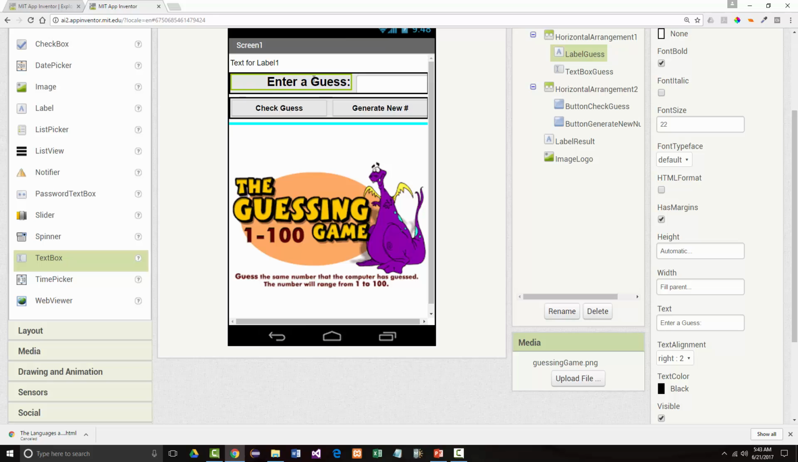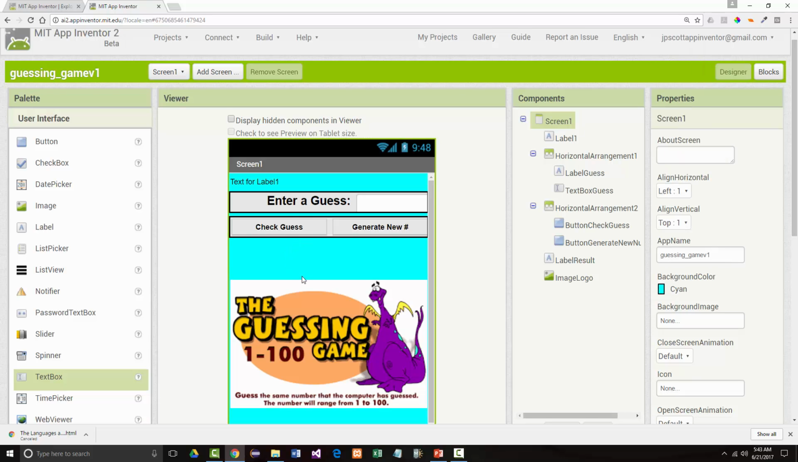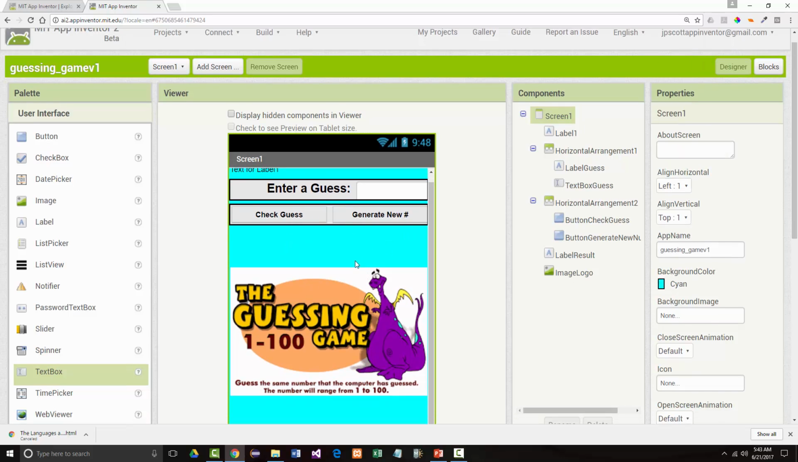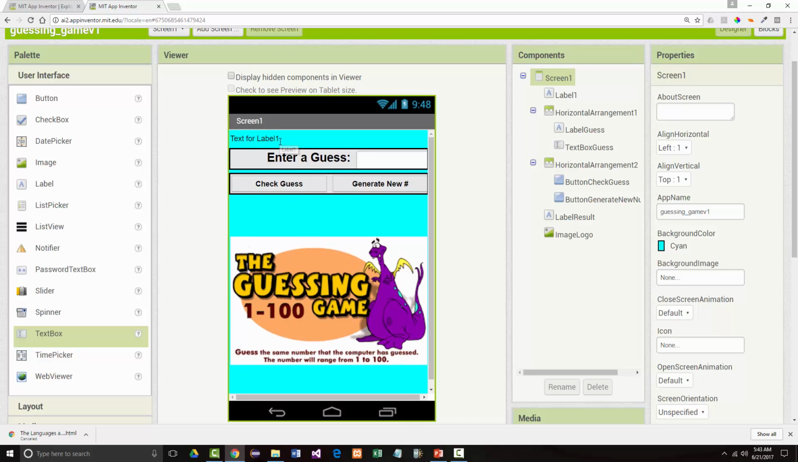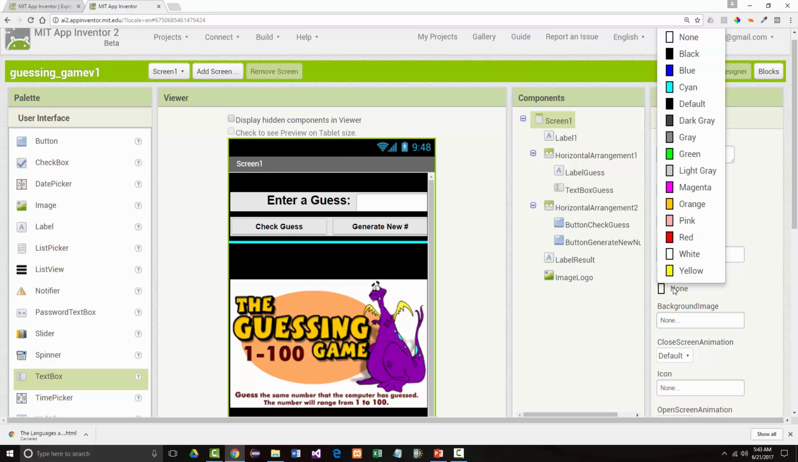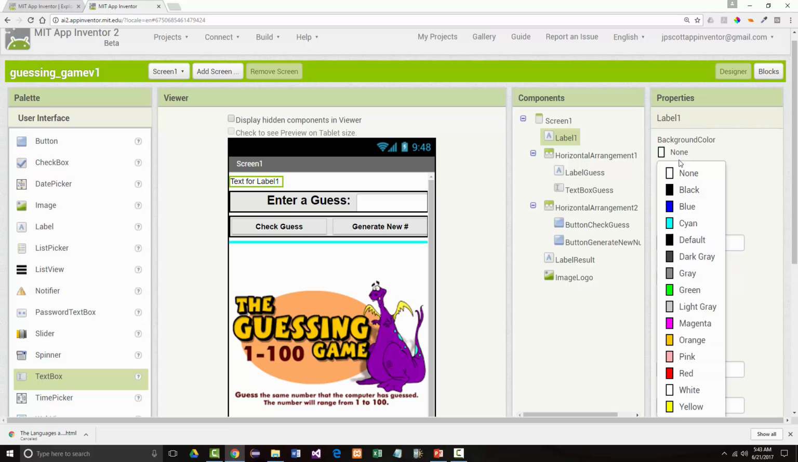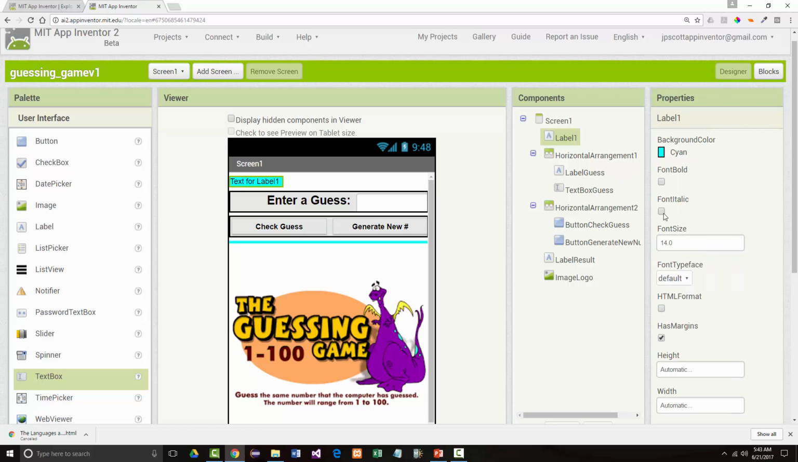Okay. And finally, the text that we have in here, first of all, let's make the background color cyan, so it kind of matches in there. I like that. Okay. Oh, I made the screen color black. I didn't want to do that. That wasn't right. Screen background color, I want to make it white. There we go. So right here for this label, background color cyan.